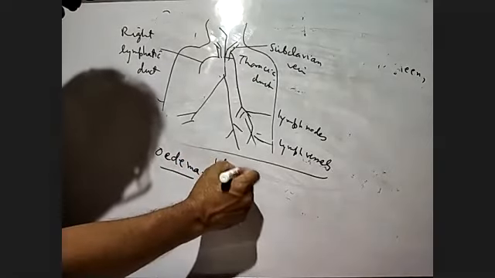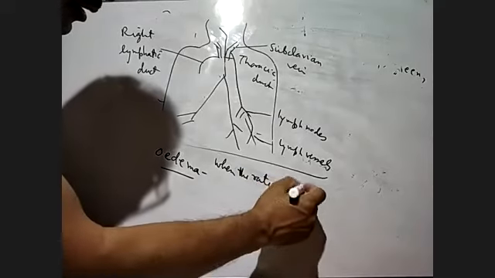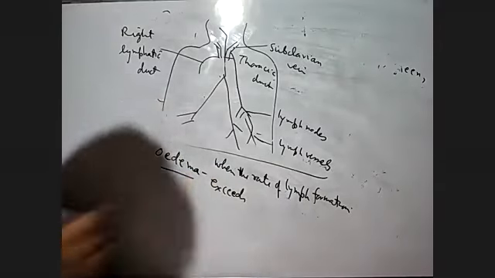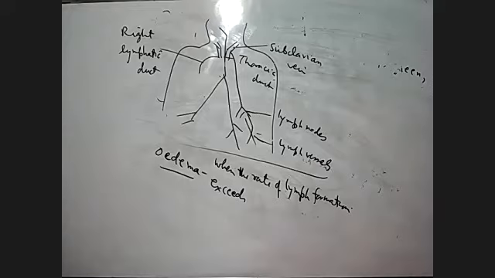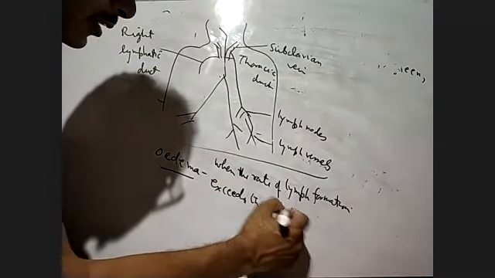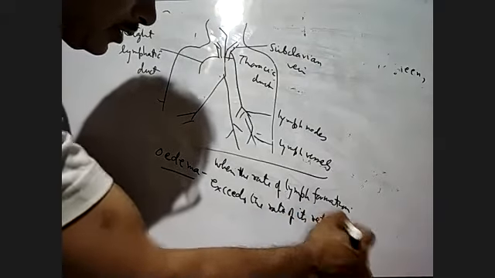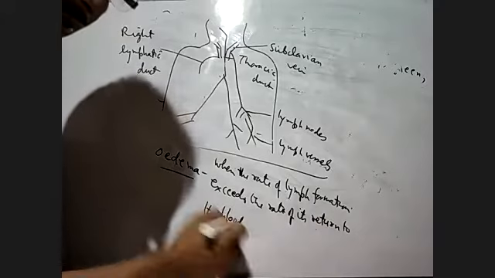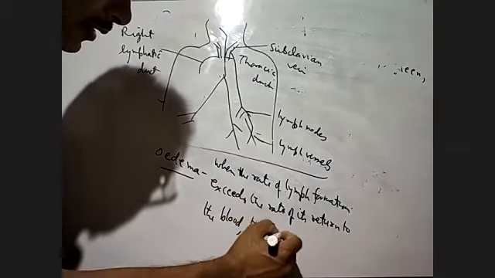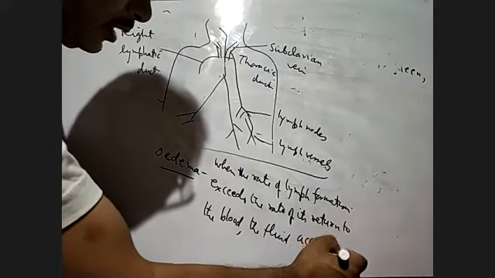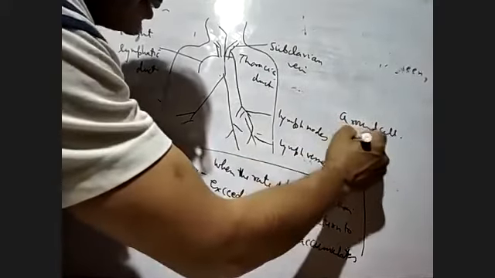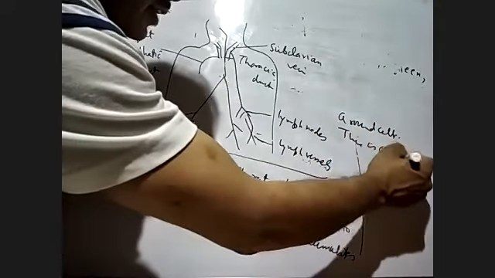Let me write here: when the rate of lymph formation exceeds the rate of its return to the blood, then fluid will accumulate around the cell. This is called oedema.